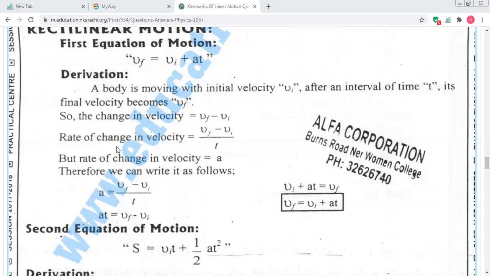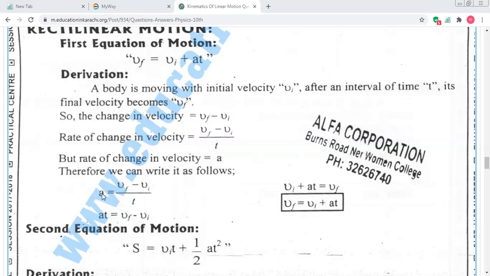Because we are studying derivations and velocity, rate of change in velocity is divided by time. We divide this formula by time, so it becomes the formula of acceleration. As I studied before, A is equal to Vf minus Vi upon T is the formula of acceleration.